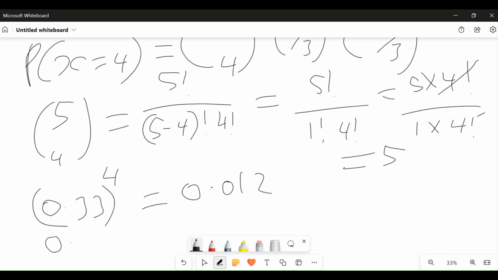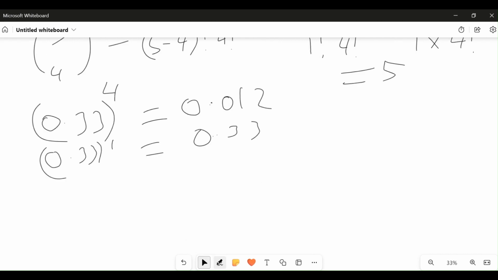All right, the other one is what? Probability of failure there is 0.33 raised to power of 1, and that will be 0.33. Okay, so now from here, we put in our formula and